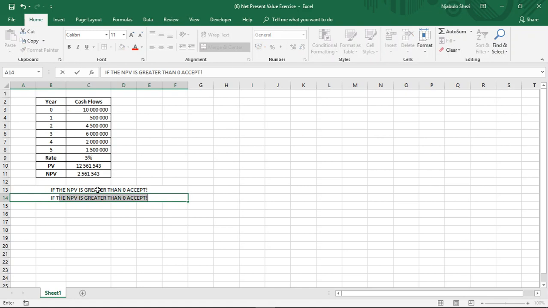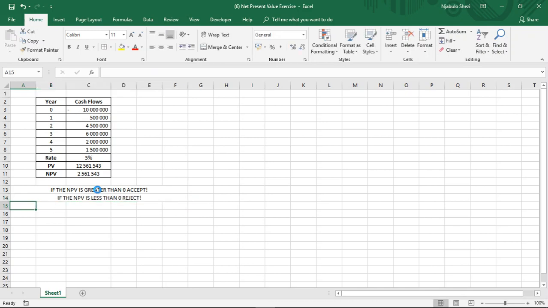Again, if the net present value is less than 0, reject. Okay, awesome stuff. Okay, let me explain this rule, guys. Exactly what this means.